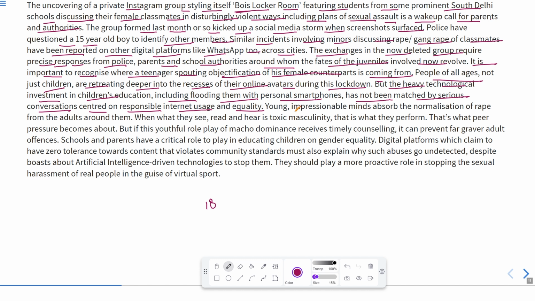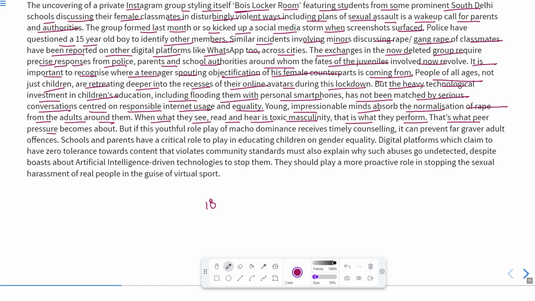So young impressionable minds absorb the normalization of rape from the adults around them. What they see, read and hear is toxic masculinity, and that is what they perform.